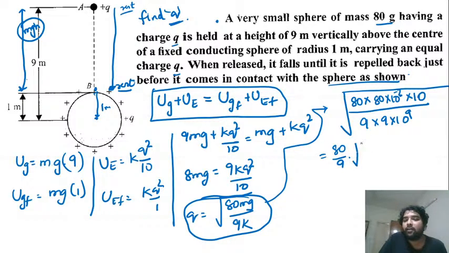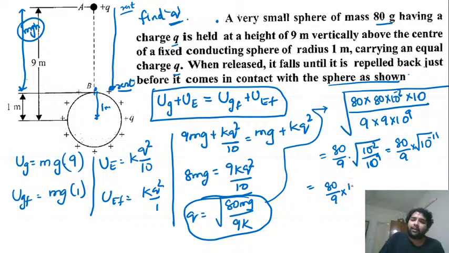80 by 9 कर दिया इंटू रूट ओवर 10 power minus 3 into 10, 10 power minus 2 by 11, 10 power 9. So the answer is 80 by 9 into under root of 10 to the power minus 11. तो कैलकुलेट कर दो. 80 by 9 into 10 to the power minus 11 मतलब ये 10 to the power minus 5 आ गया इंटू 1 by 10 to the power minus 6 इंटू रूट 10. तो ये 10 power minus 12 प्लस रूट 10 कर दिया, तो ये इंटू रूट 10 मतलब 3.14 हो गया. So now you start solving. This is 8.88. So if you add the whole thing, you will get 8.88.